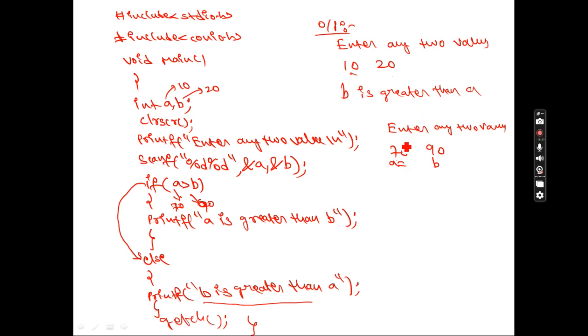Suppose in A I have given 700 and in B I have stored 90. So in A there is 700. Is 700 greater than 90? Yes, the condition is true. So where will it go now? It will go inside the if block. So you will get the answer A is greater than B. So you got clarity now. If the if block statements are executed, else will not be executed. If else is executed, the if statements are not executed. This is about the if else concept.